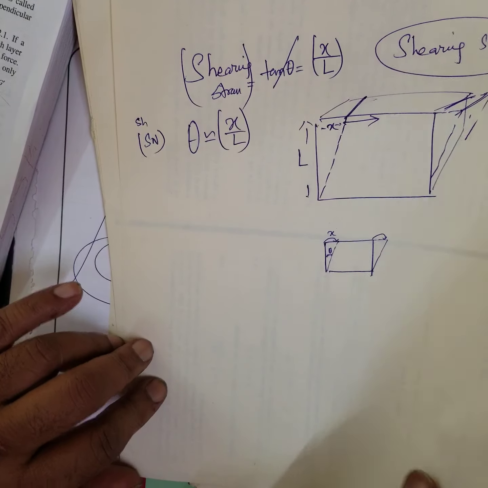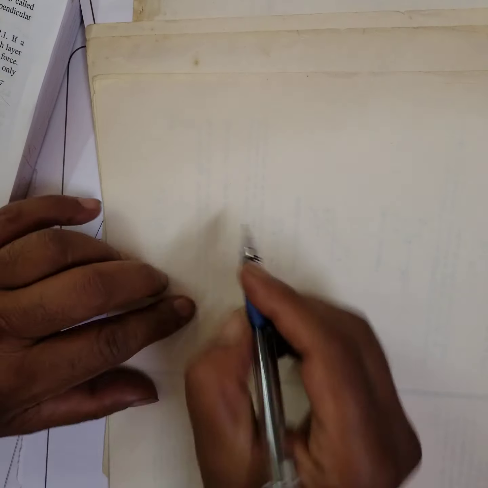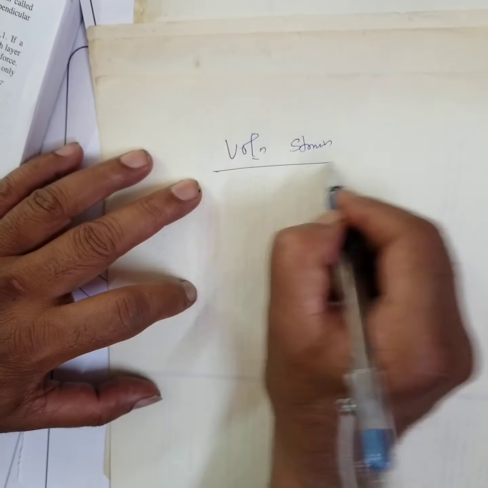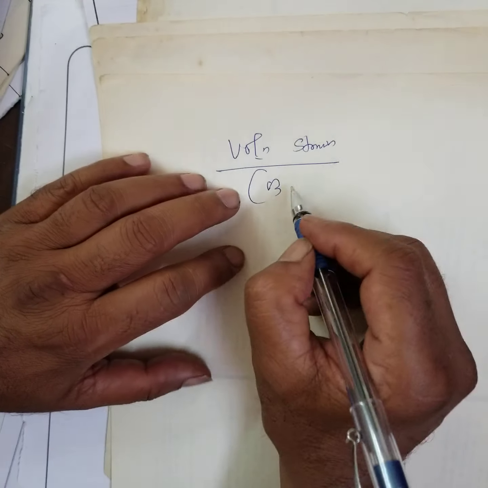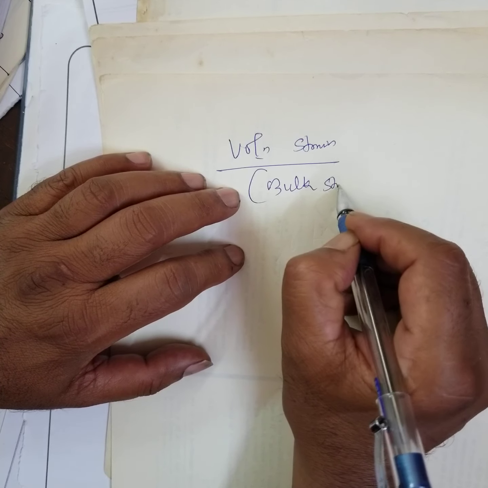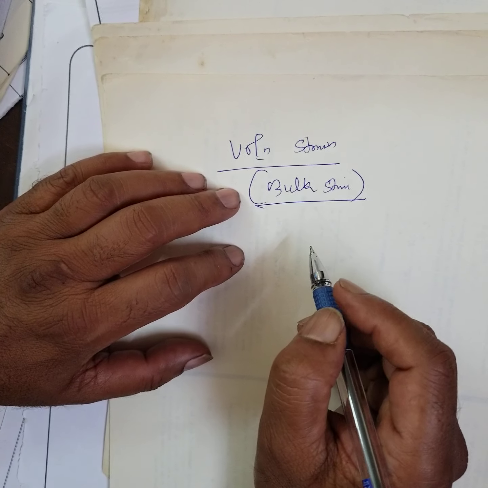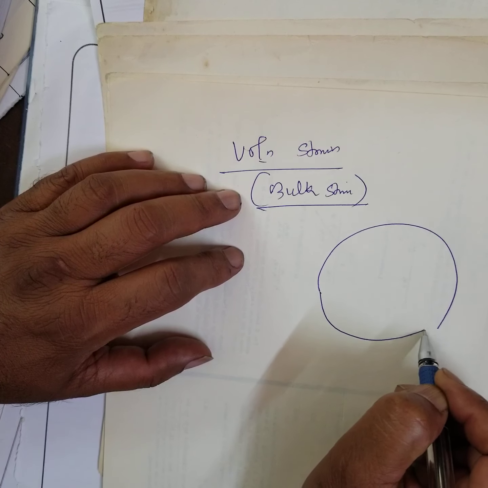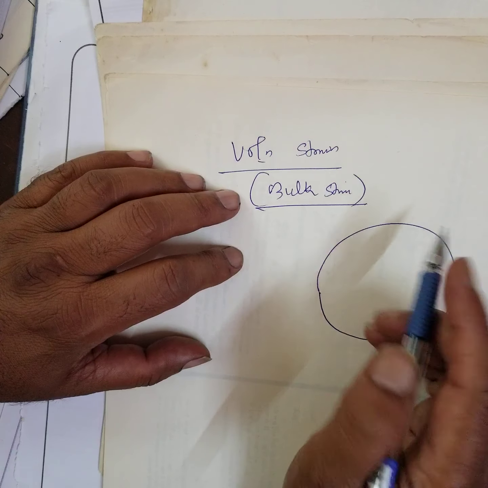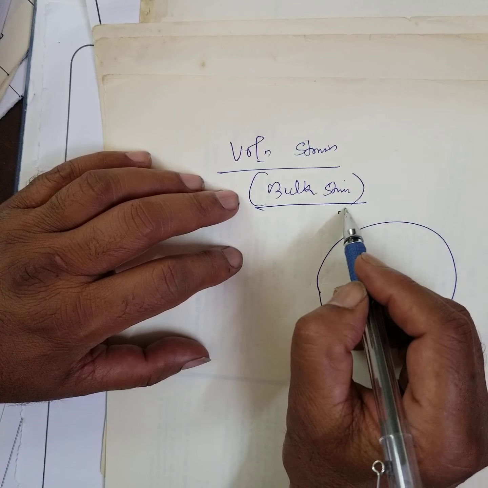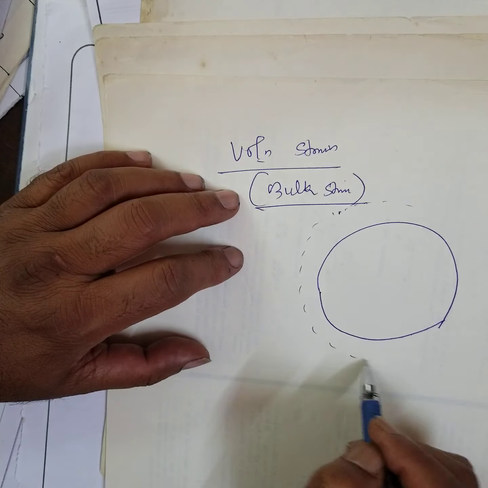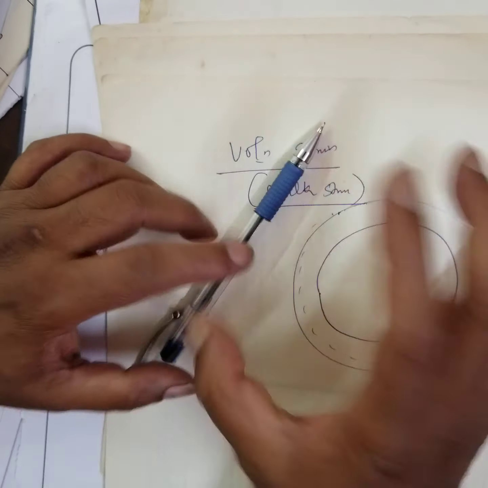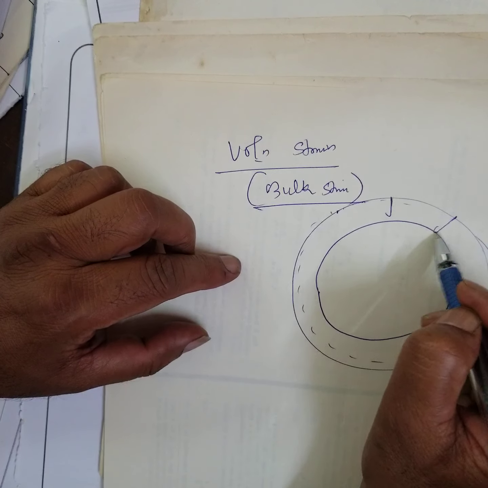The next is volume strain. What is called volume strain? Sometimes you can write bulk strain. Suppose you have a body, right? Actually, this is the original position, the original size of the body, because you are just pressing it in all directions.